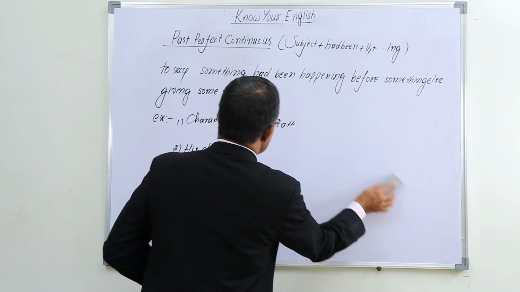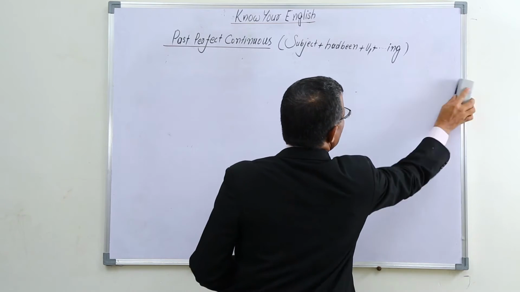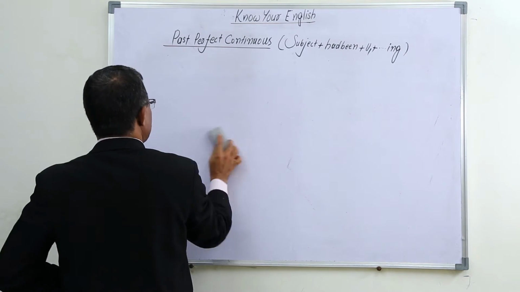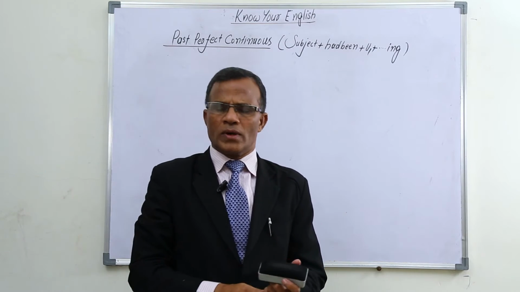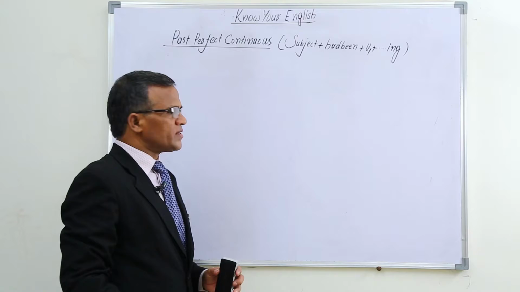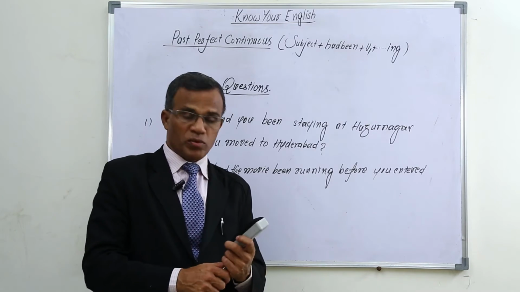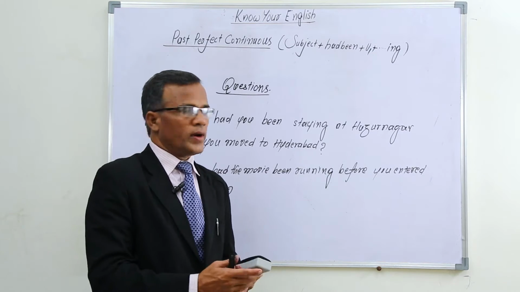Generally we find questions rarely in this structure, but there are some possible questions, like I'll show you. There may be some possible questions with WH words like how long.